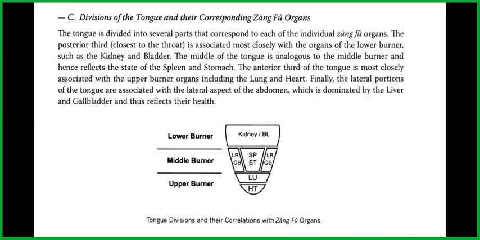The middle of the tongue is analogous to the middle burner and hence reflects the state of the spleen and stomach. The anterior third of the tongue is most closely associated with the upper burner organs, including the lung and heart. Finally, the lateral portions of the tongue are associated with the lateral aspect of the abdomen, which is dominated by the liver and gallbladder and thus reflects their health.